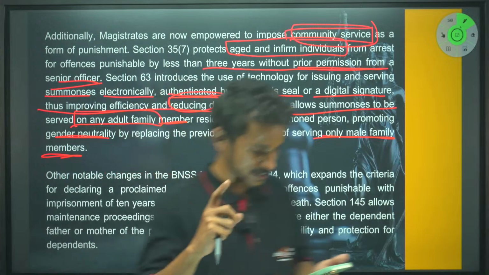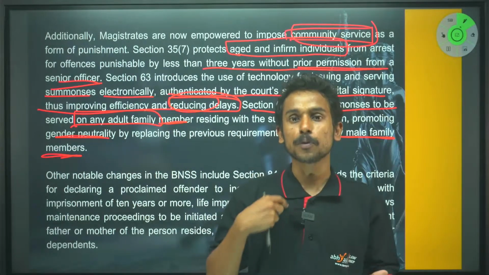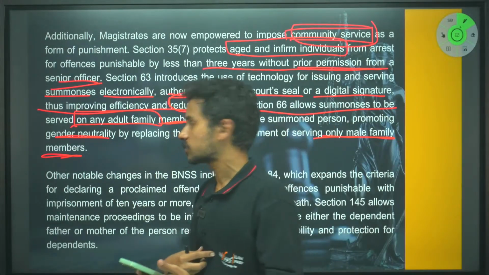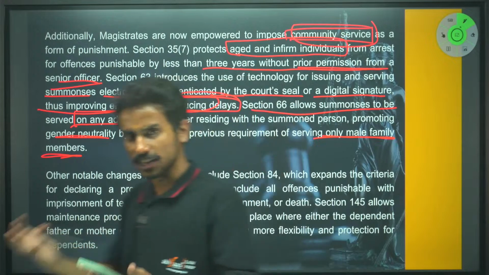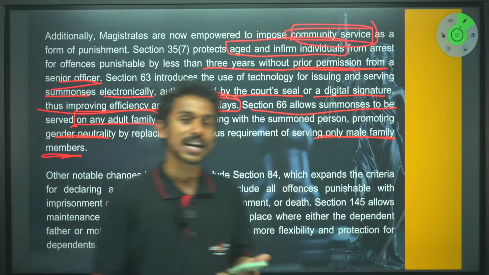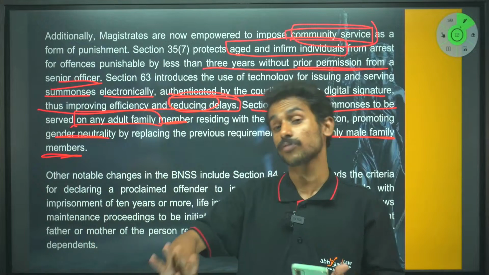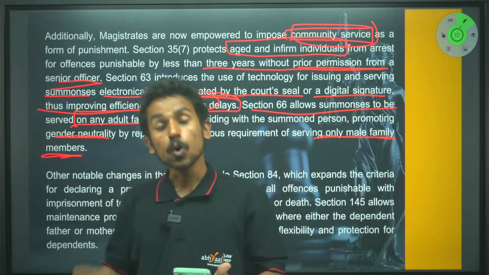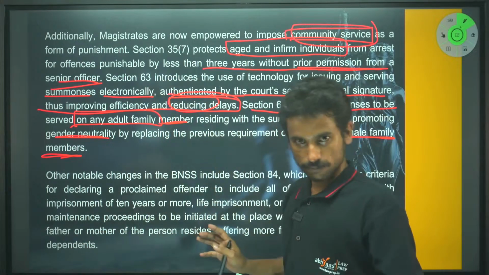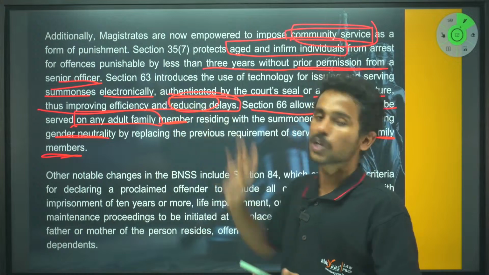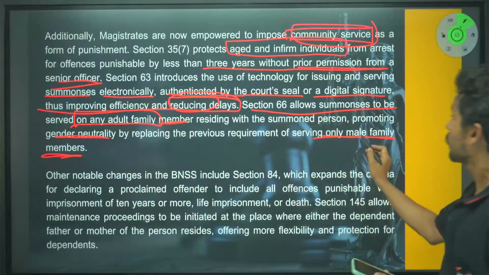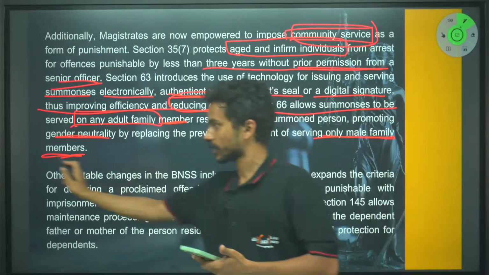Let me see who answers this. If I am a police officer, I have a valid summons. I go to that person's house. I see that he's not there, and I get to know that he's not living here for a long time now. According to the older law, I could have given it only to male family members.